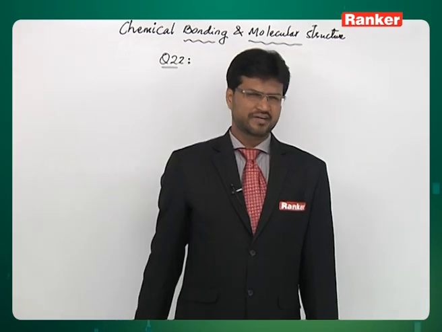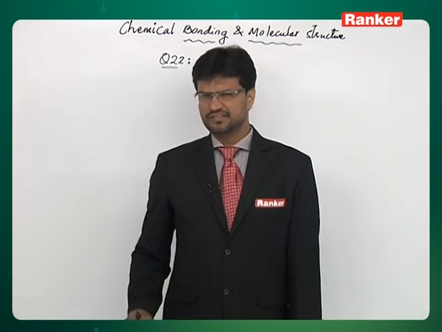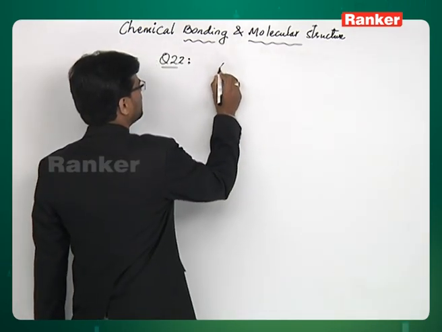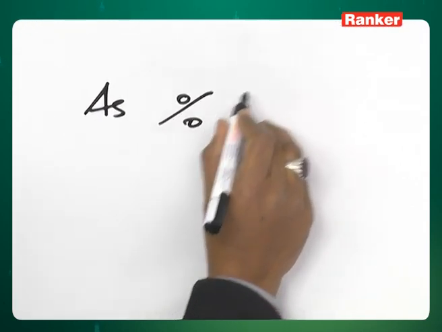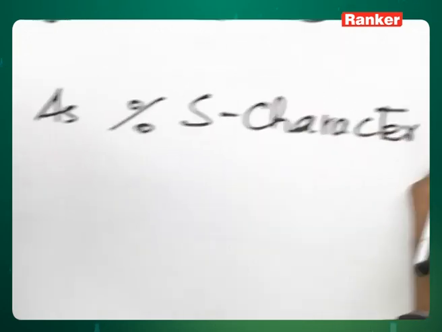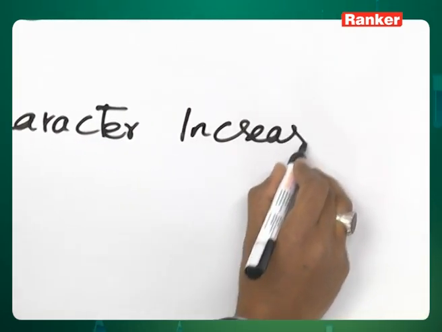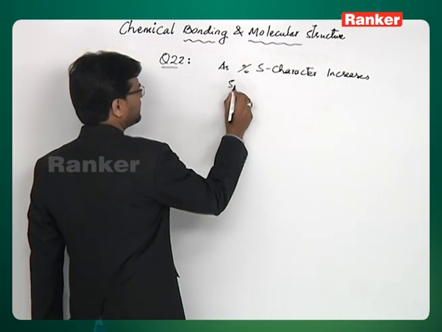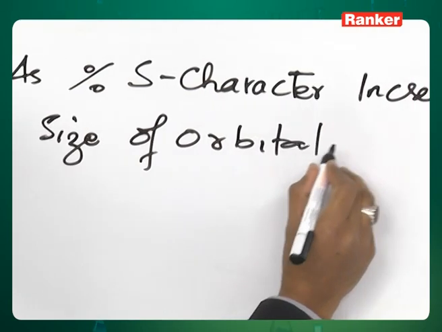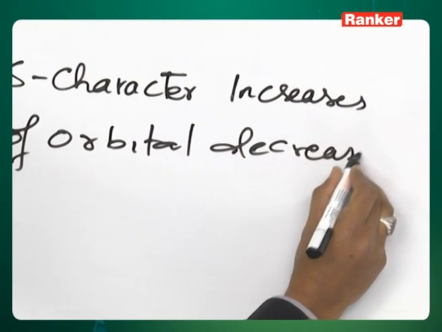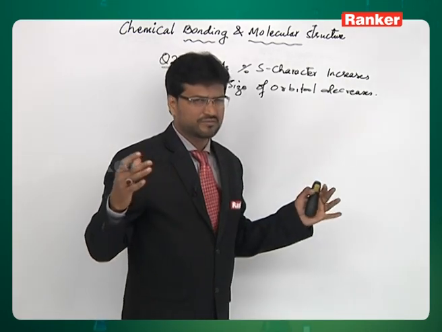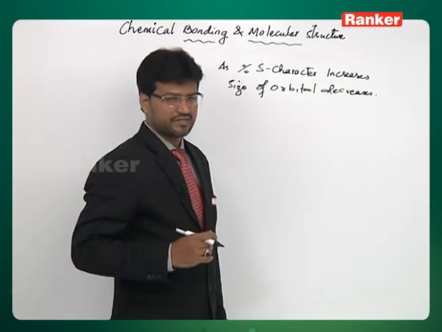Now, we compare size of the orbitals on the basis of percentage s character. Remember, as percentage s character increases, size of orbital decreases. Because s orbitals have spherical shape, if you have more s character, then the size will be more spherical, so it will be smaller in size.